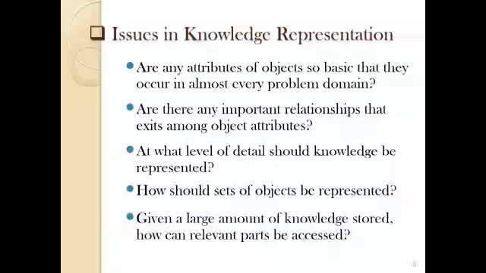Now, what are the issues used in knowledge representation? First, are there any attributes of subject or object so basic that they occur in almost every problem domain? Second, are there any important relationships that exist among object attributes? At what level of detail should knowledge be represented? How should a set of objects be represented? Given a large amount of knowledge, how can the relevant parts be accessed?